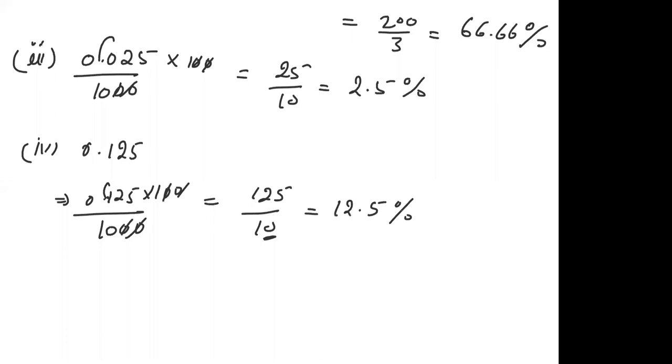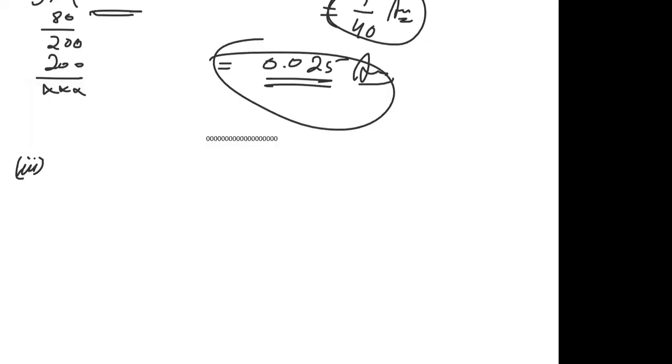Now I want to give a question from my side. Now this is question 2, part 3rd. And the question is 0.02%. So we have to change 0.02% into fraction form and then into decimal number. 0.02, remove the percentage sign, so you will increase 100 in the denominator.